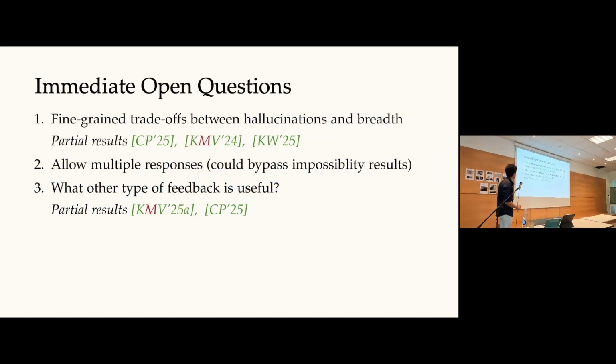And here are some interesting questions in this area. There are many more. The first is we defined these two abstractions of breadth, but you can look at much more fine-grained trade-offs, and there are some works partially doing this, including Jon Kleinberg and Fan Wei's work. So there's much more to do there. All of our generators so far generate one response at a time. You could think about some list decodable setting where the generator can output more than one thing, as sometimes the LLMs we use do, giving you two outputs and asking which is better. That bypasses essentially all impossibility results we have. I don't know whether there's some other proof.